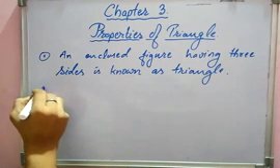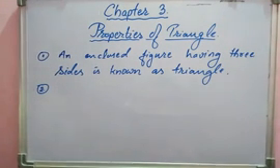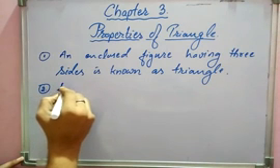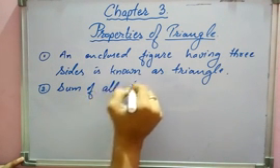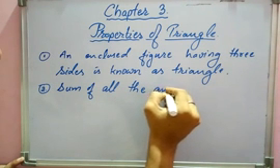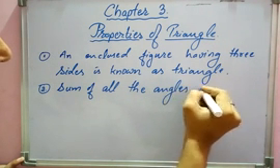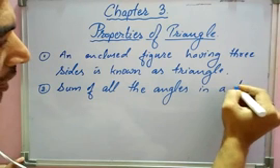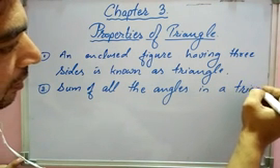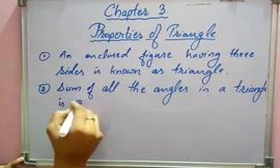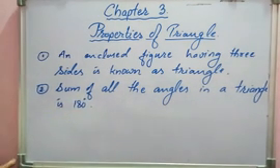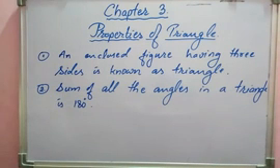Then the second point, that the sum of all the angles in a triangle is 180 degrees.